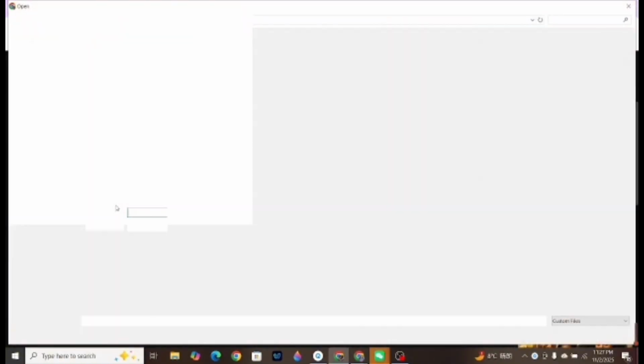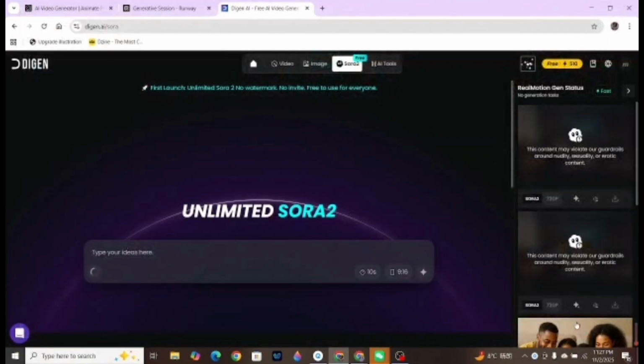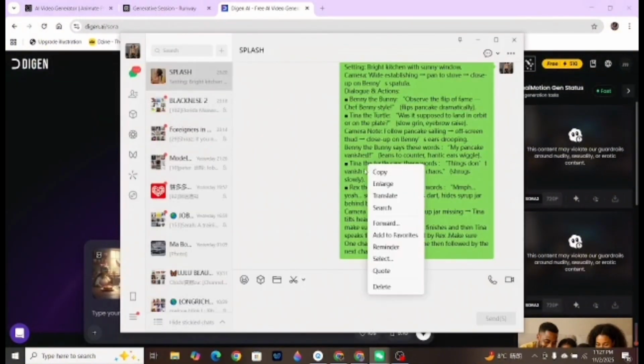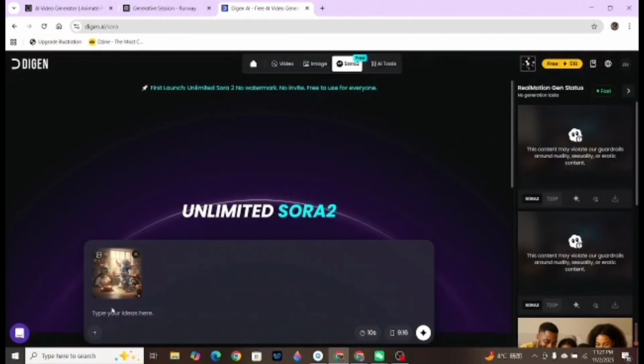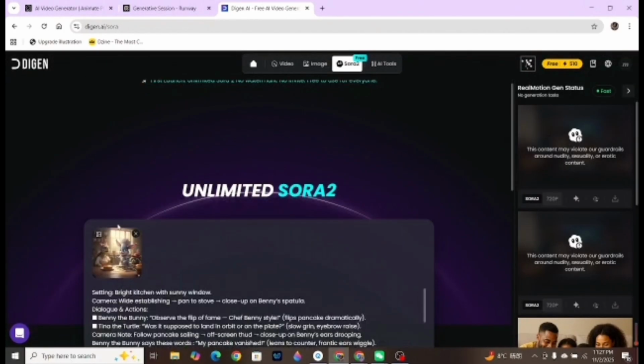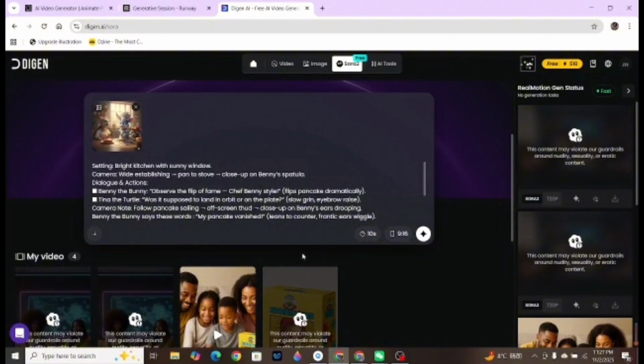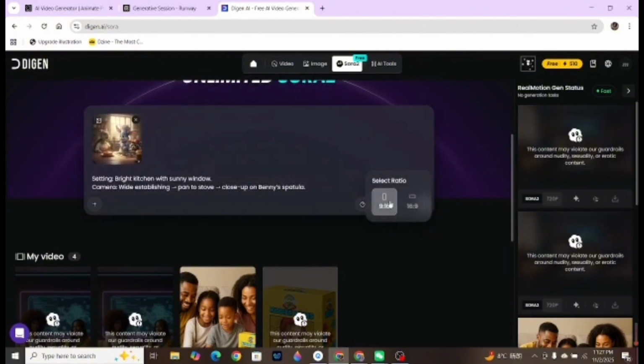For this particular scene, I went in with three cartoon characters for this story because I wanted to change from realistic to cartoon so I don't get errors again. Right here, I just went ahead to upload the image of my character sitting in the kitchen making pancakes. This is where the dialogue takes place. I went ahead to copy my prompt and paste it here. Then I went straight to hit generate. And there we have it, multi-character lip sync all for free.